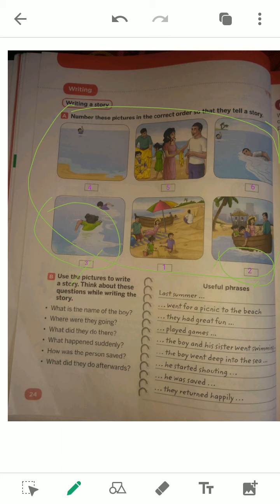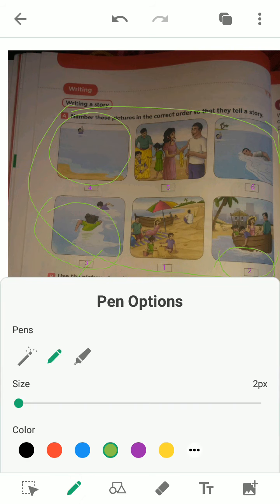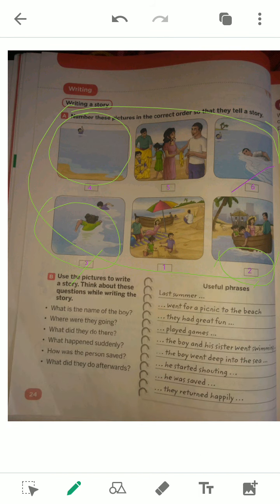Coming to swimming, in connection with swimming, the boy starts to submerge, to drown. After that, seeing this, his father comes. That means it is 5 and it is 6.